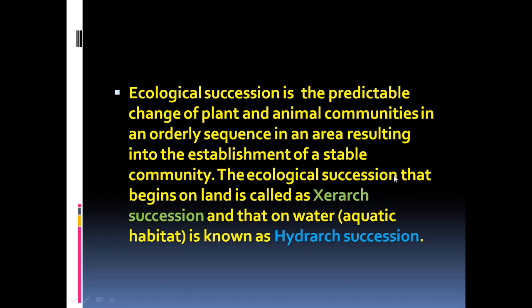The ecological succession that begins on the land is usually called as the xerosere succession, and that on water is called as the Hydrarch succession. Xerosere succession can be further divided into different types.